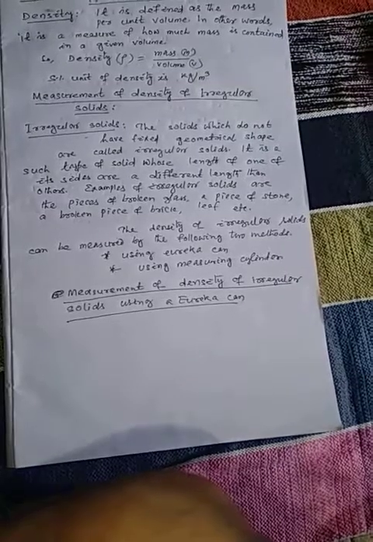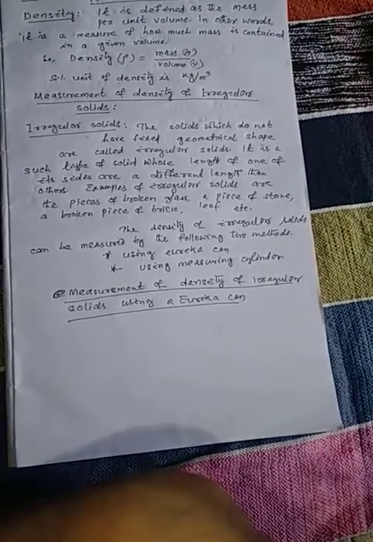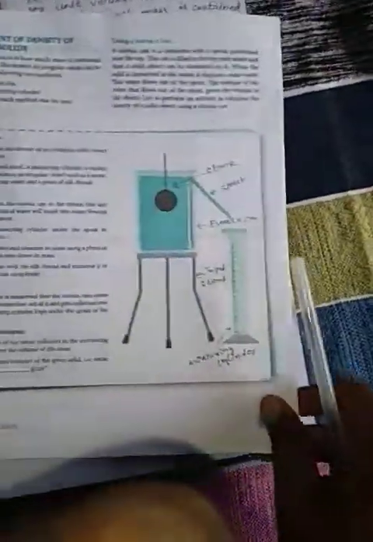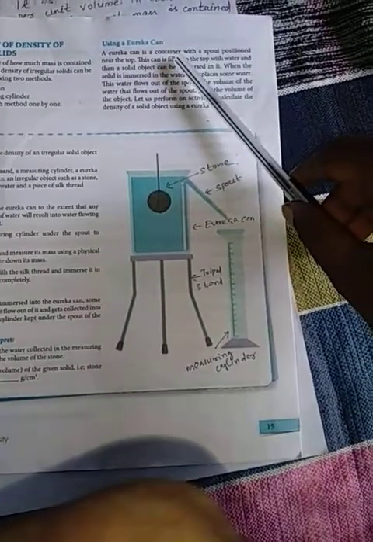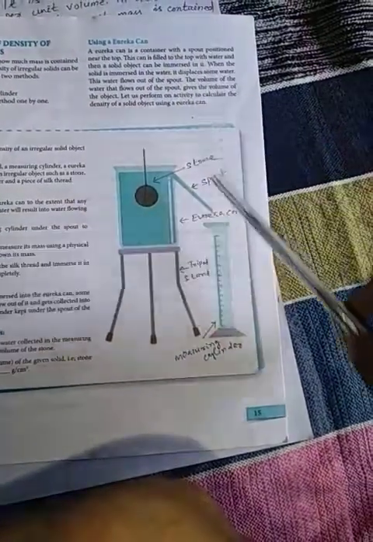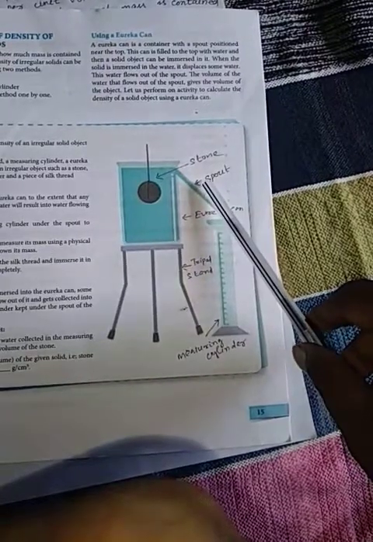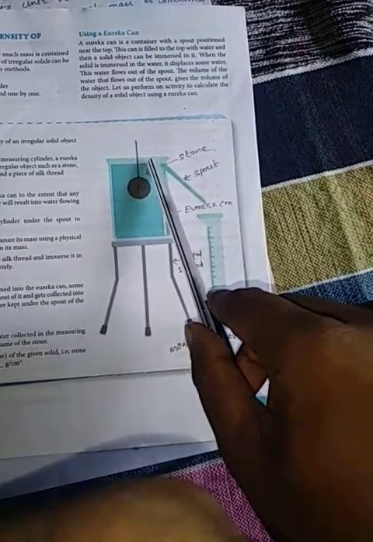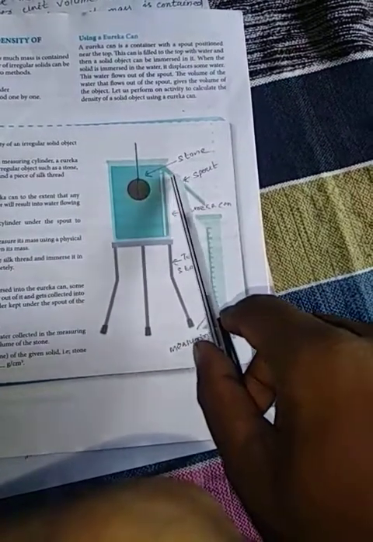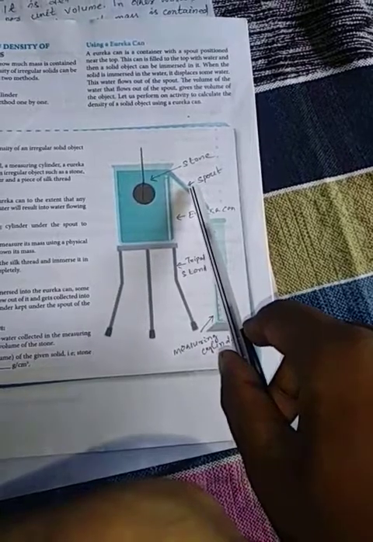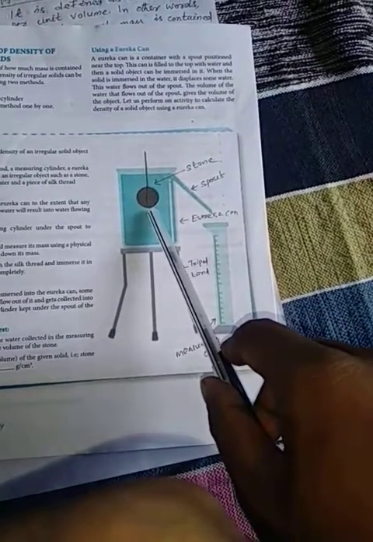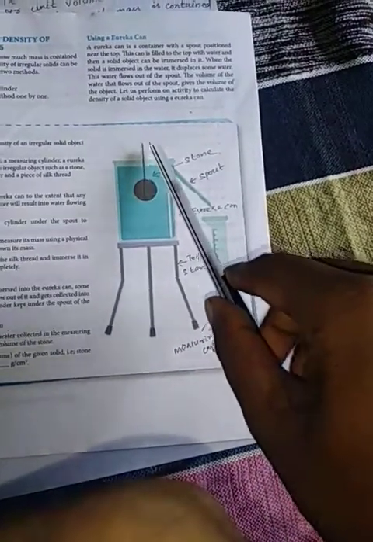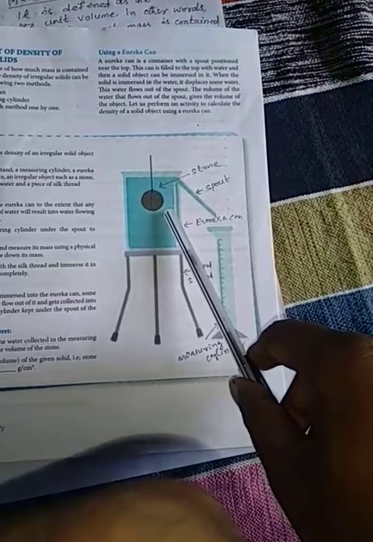First we discuss about how to measure the density of an irregular solid using a Eureka can. So now let us discuss about Eureka can. Eureka can is a container with a spout positioned near the top. This is the Eureka can, and this is the top of the Eureka can, and at the top of the Eureka can a spout is there, and this can is filled with water up to the top of the Eureka can. Then a solid object is immersed in it.